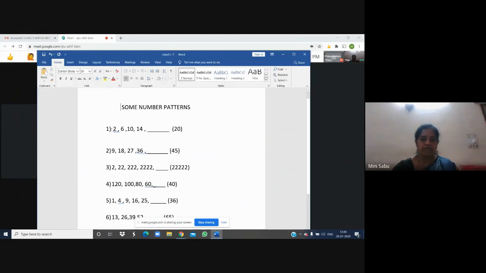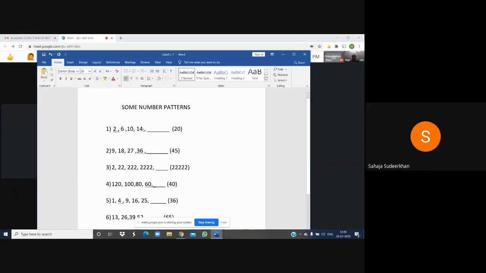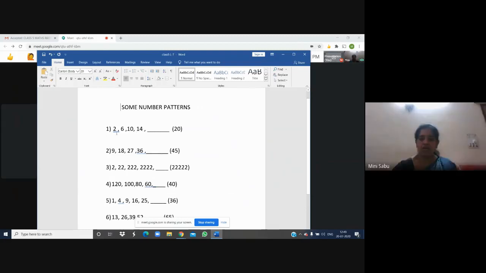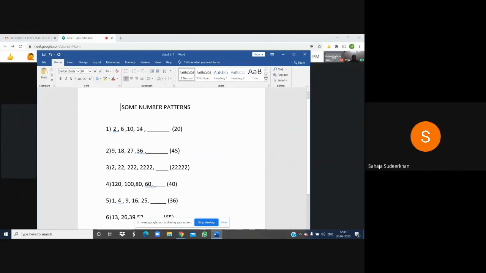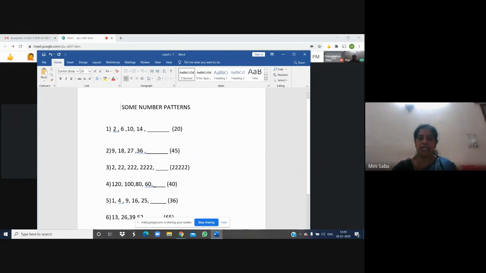Question 1. 2, 6, 10, 14. What is the next number? We have to think how after 2, this 6 came. What is the relationship between 2 and 6? We know 2 plus 4 is 6. Then we have to think whether this rule is following here or not. 6 plus 4 is 10. 10 plus 4 is 14. Now you understood the rule of the pattern. It is 4 added everywhere. So to the previous number, 4 is added, we get the next number.